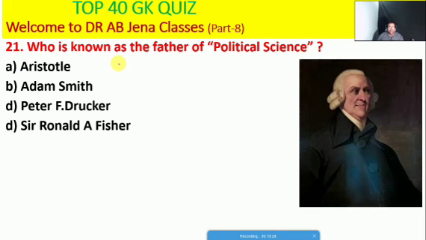Next one हम देखेंगे, who is known as the father of political science, whether Aristotle or Adam Smith or Peter A. Drucker or Sir Ronald A. Fisher. So friends, here A is the right option. So Aristotle is known as the father of political science.